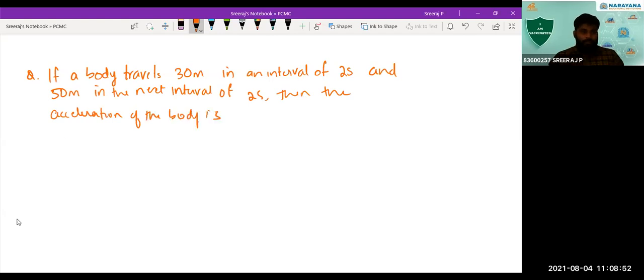Try to do it. Option 1 is 10 meter per second square. Option 2, 5 meter per second square. Option 3, 20 meter per second square. Option 4, 25 meter per second square.